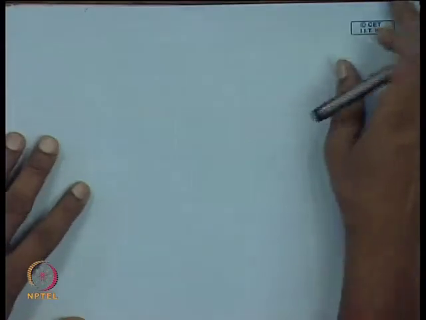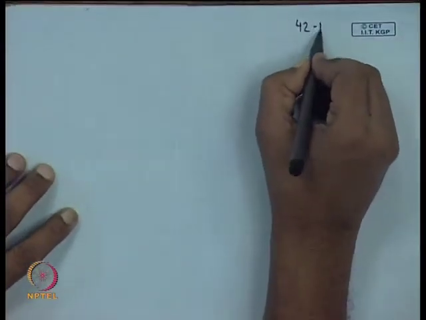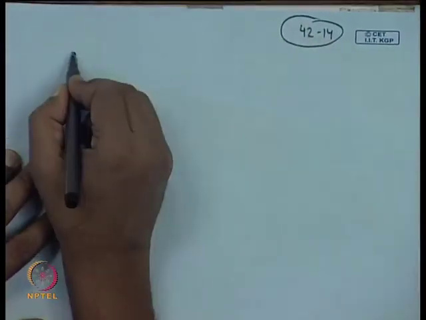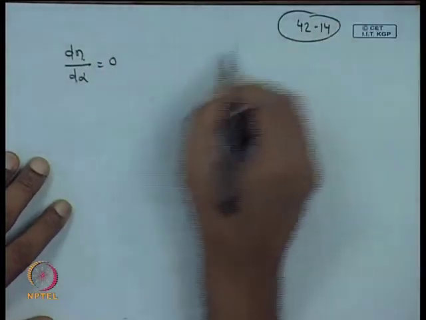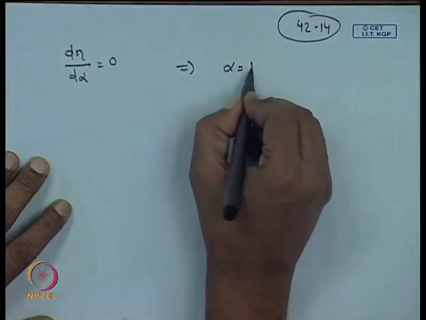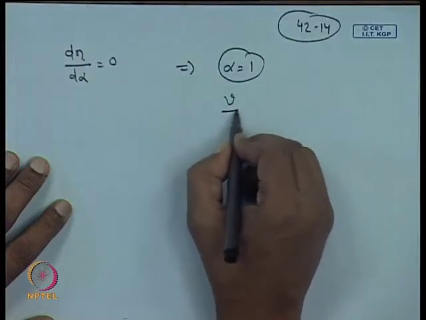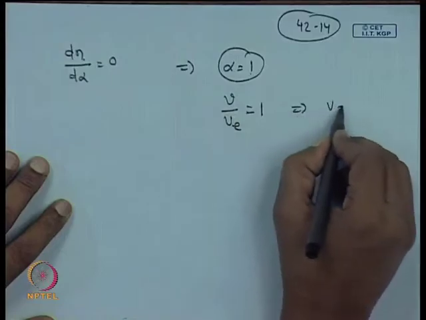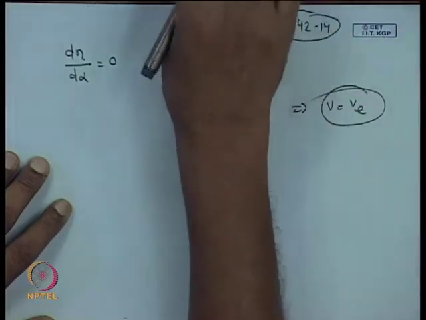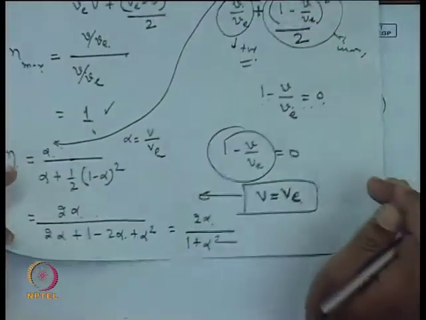And for maximum efficiency, you set d eta by d alpha to 0, differentiate this quantity, and this implies alpha equal to 1. So alpha we have set as V by V e, this is equal to 1, this implies V equal to V e, which is the same thing we have written here just by observation.